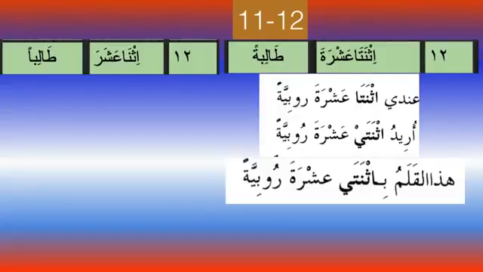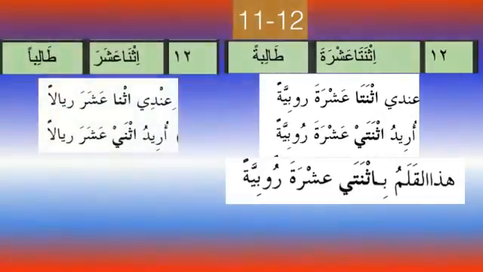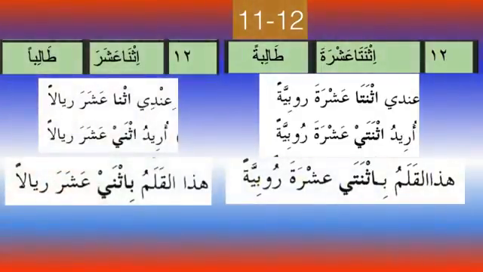So this is decline, and the rest of the numbers from 11 to 19 will remain mabni. So if you see the muzakkar, عندي إثنى عشر ريالا, so I have 12 riyals, and أريد إثني عشر ريالا, or I say هذا القلم بإثني عشر ريالا. So these are the examples for how they decline.